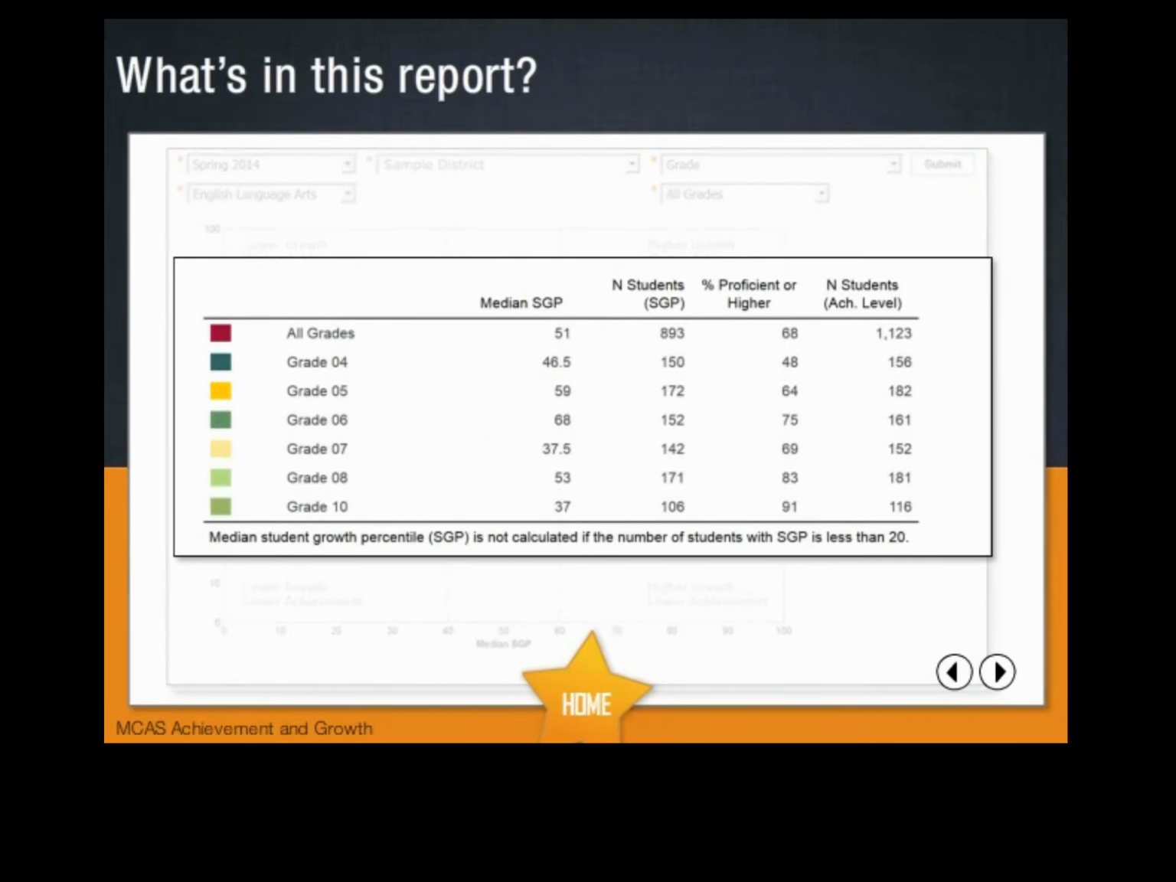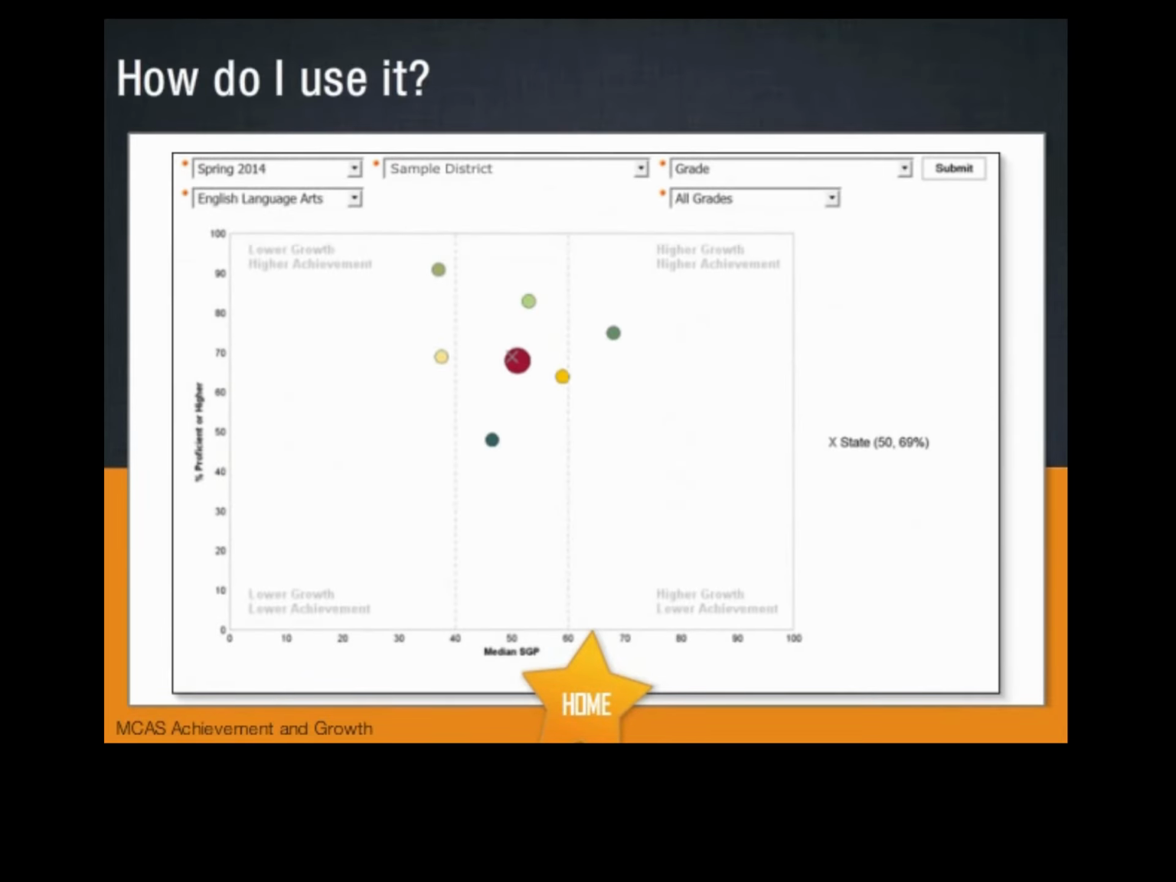Below the graph, a table shows the selected subgroup and the median SGP, the number of students included in the SGP calculation, and the number and percentage of students who achieved at a proficient or higher performance level. You can use this scatter plot to see the percent of students who achieved at the proficient level or higher, and their median growth scores, so you can compare the different subgroups to each other. Note that the upper right-hand quadrant of the chart is where we'd like to see the most dots.